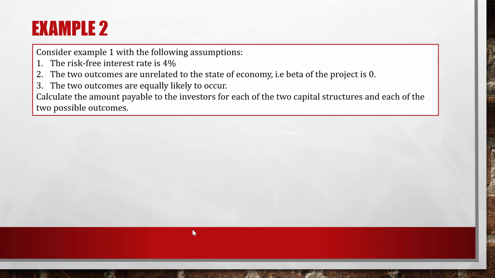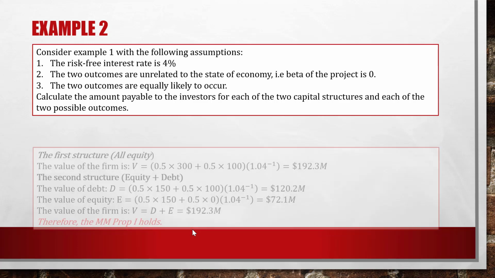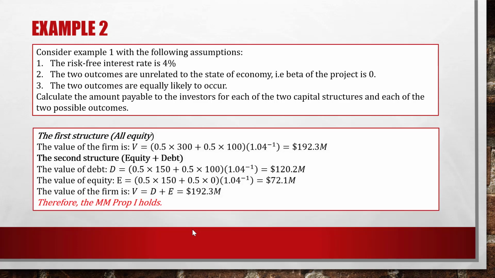The chance of success and the chance of failure are the same. With these three assumptions, we want to recalculate the amount payable to investors for each of the two capital structures and each of the two possible outcomes. So again, we are going to recalculate all of the amounts payable to investors under these three new assumptions. So let's consider the first capital structure.